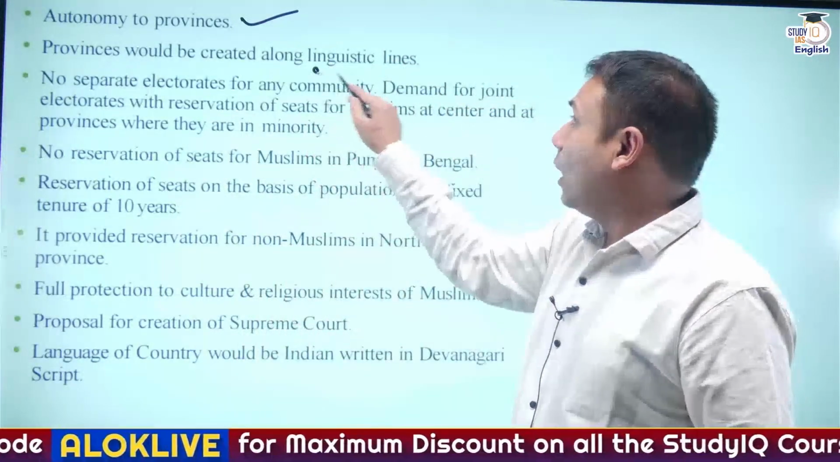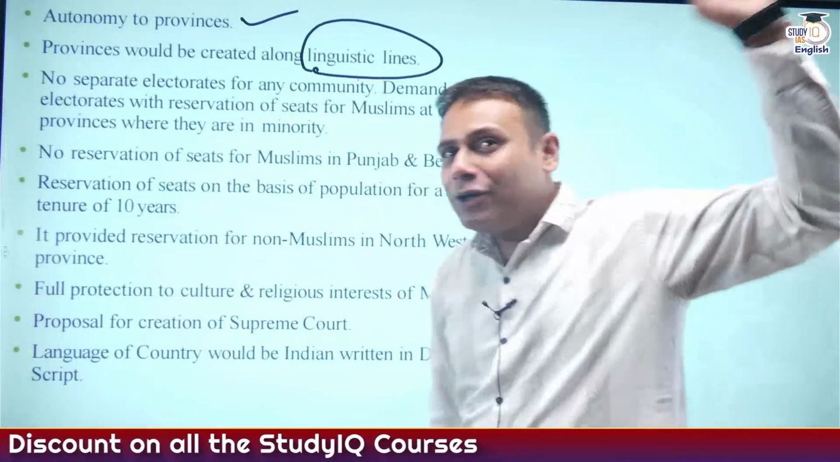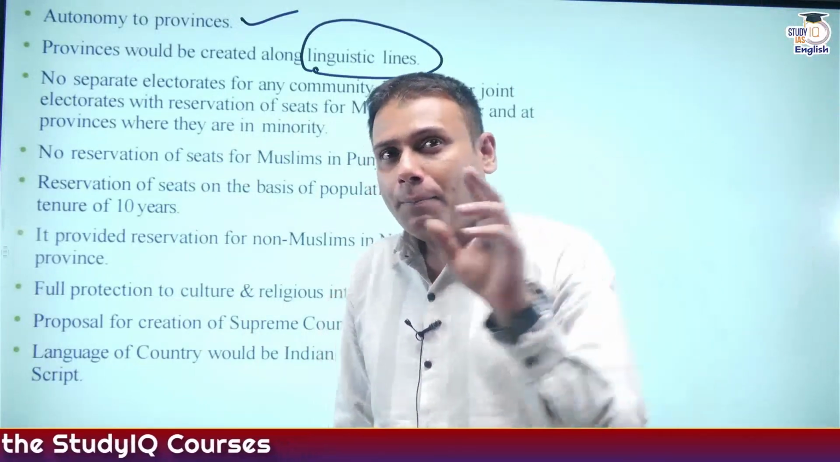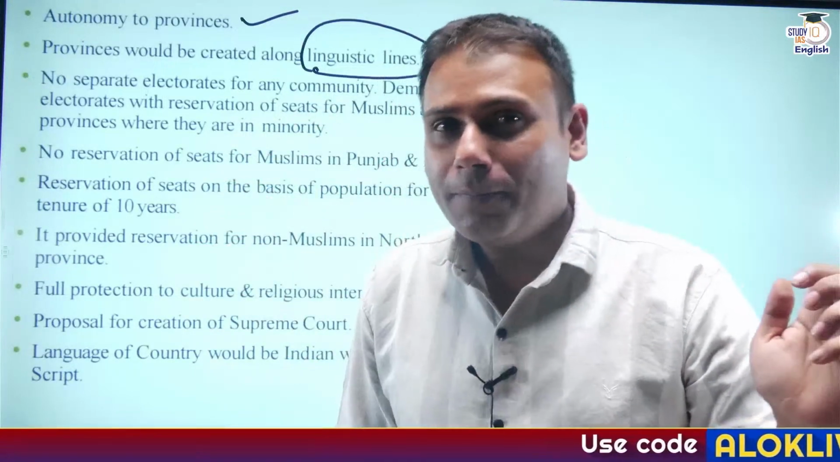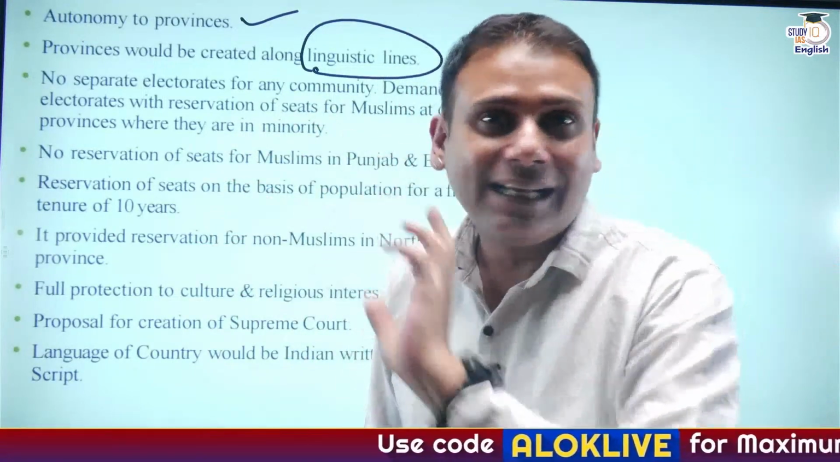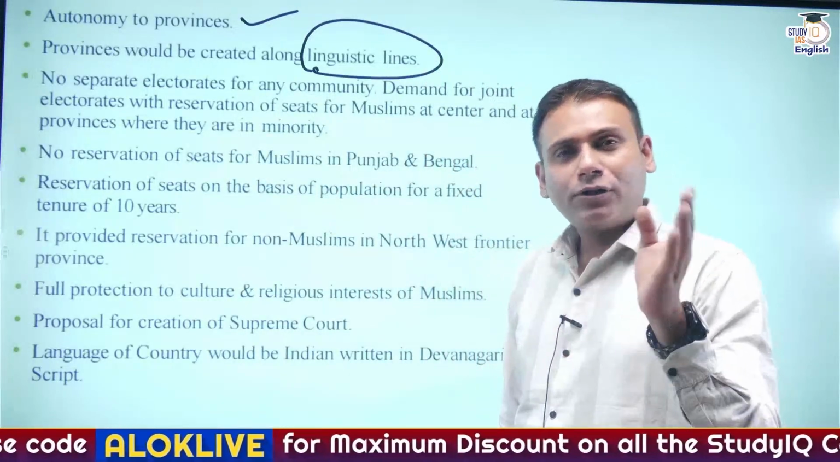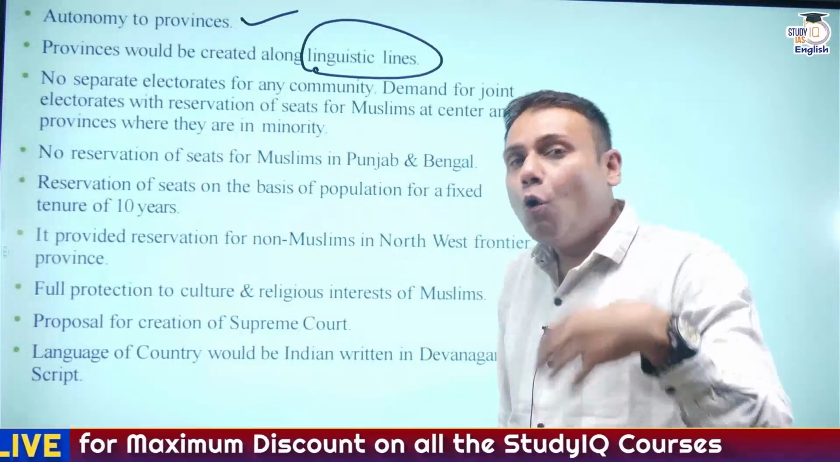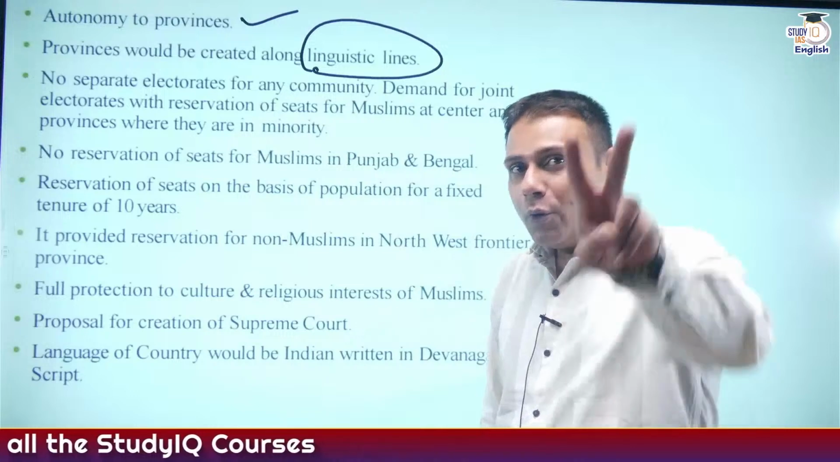Provinces would be created along linguistic lines. Guys, I'll go back to the Home Rule League movement. Please try to connect the dots when you're studying history. Please try to analyze things. For example, the Home Rule League movement was started approximately around 1914 and the Home Rule Leagues were established in 1916. There were two leagues.